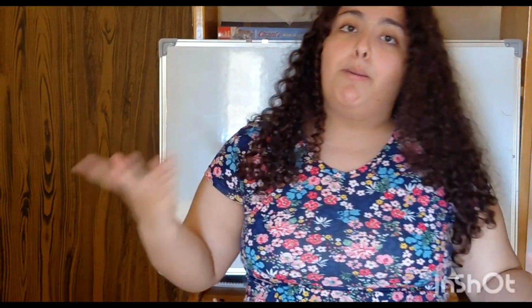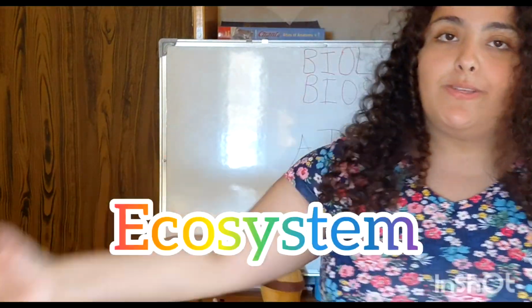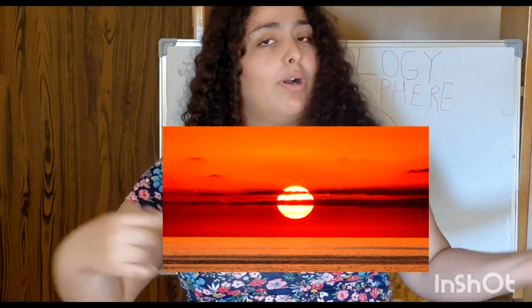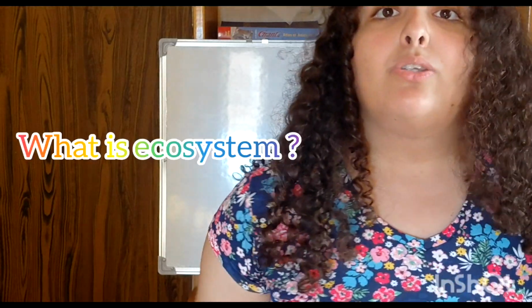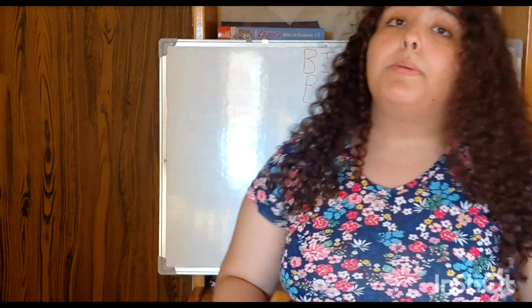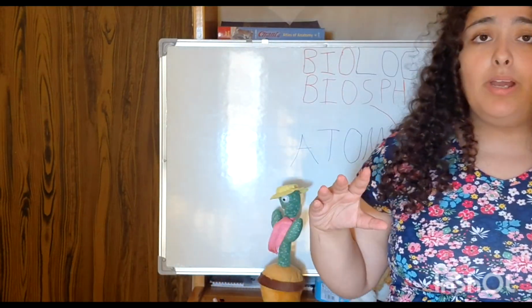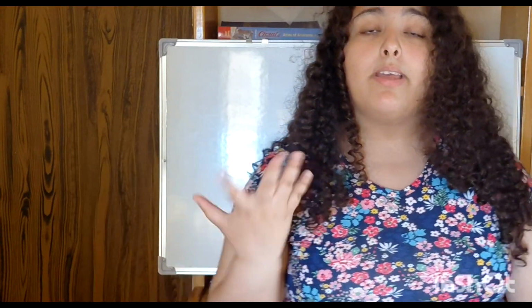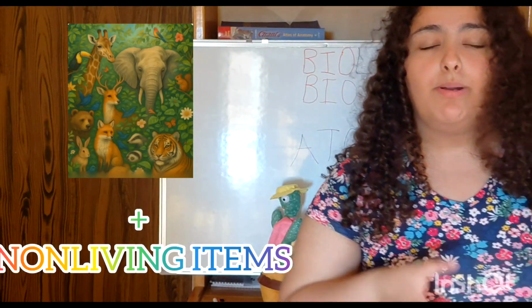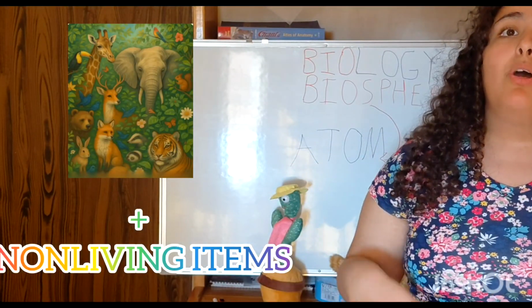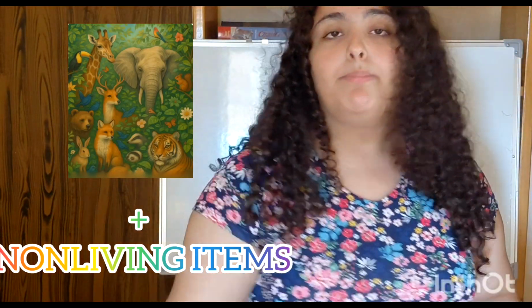After talking about the community, we're gonna move to the ecosystem. Ecosystems differ a lot. It can be a very large thing like the sea, or a tiny thing like just my hand. So what is an ecosystem? An ecosystem is a group of living things from different species, and what they need to live from non-living items.